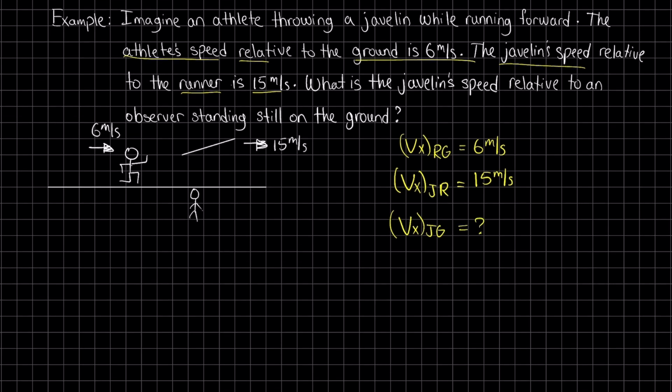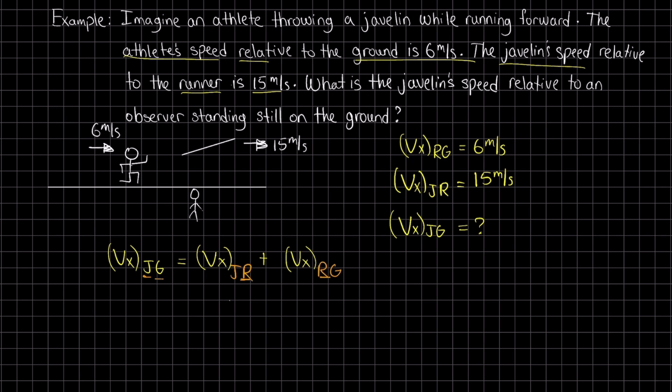In order to figure out that speed of the javelin relative to the ground, we need to set up the relative velocity formula correctly. I know that if I want to find the speed of the javelin with respect to the ground, those subscripts need to be in a certain spot on the outside. And I know that the inner two subscripts need to match. So the J stands for the javelin, the G stands for the ground. The only other third object involved in here is the runner.